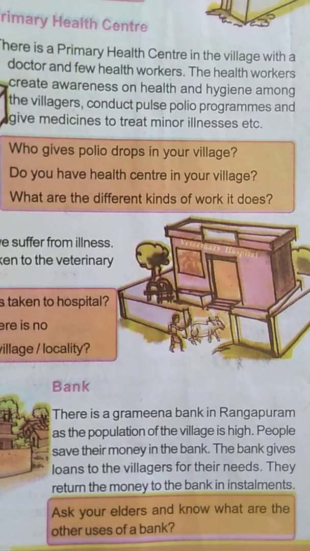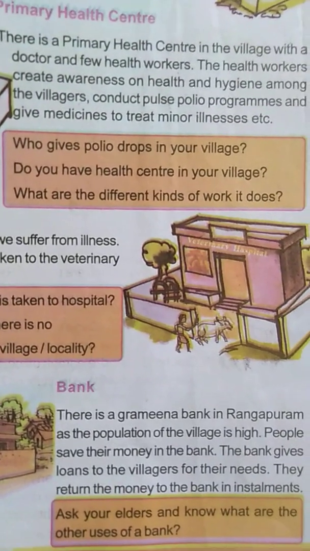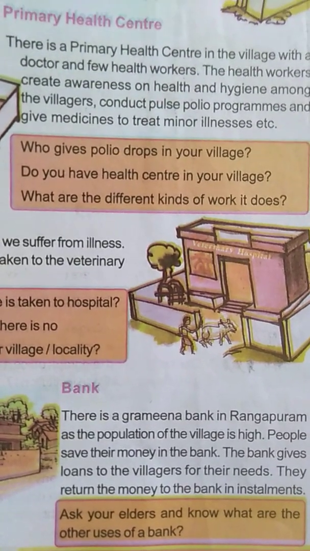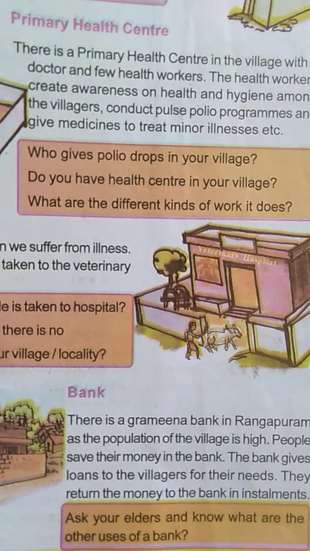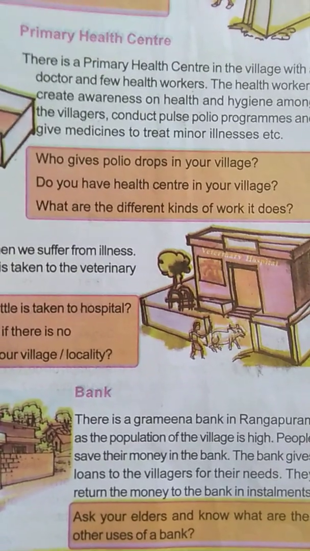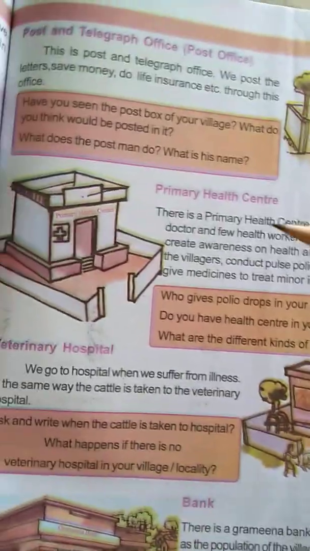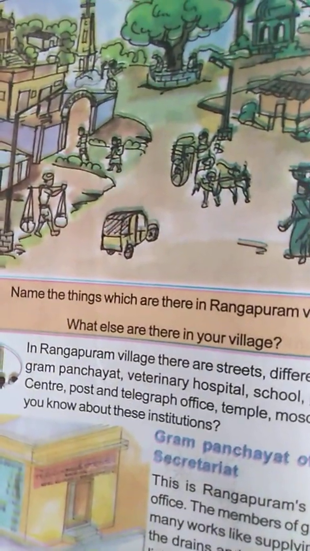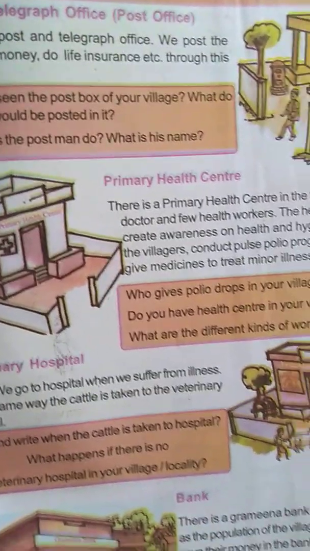So this bank is helpful for us. People save their money in the bank. The bank also gives loans to the people in their needs. And the people who have taken loans from the bank will return it in installments. So all understood, children? How is this bank helpful for us? This veterinary hospital, primary health center, post office and gram panchayat, all these institutions are there in Rangapuram village.